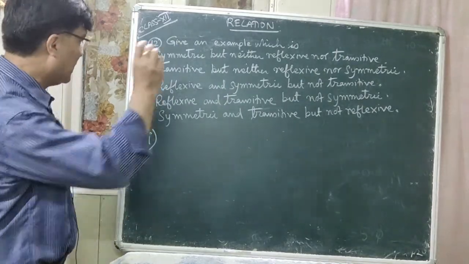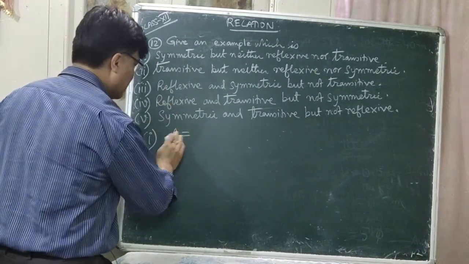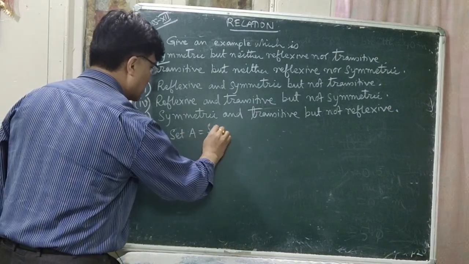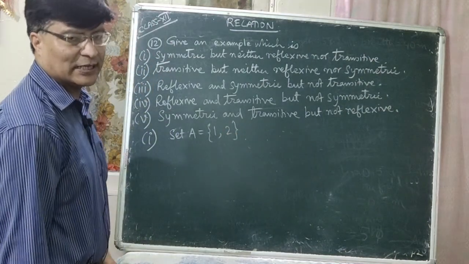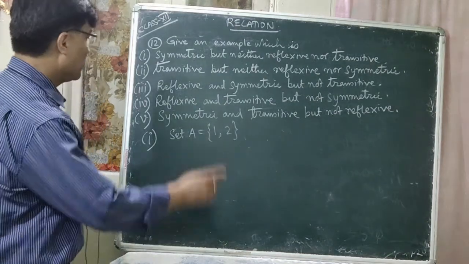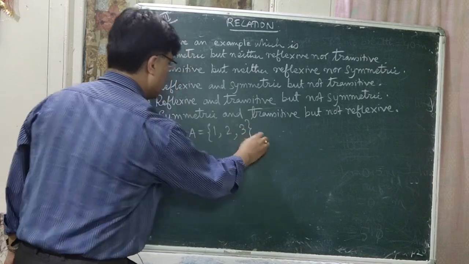So now for number 1, let us write down an example which is symmetric but neither reflexive nor transitive. Okay, suppose the given set A is equal to 1 comma 2. Again you can put 3 also.